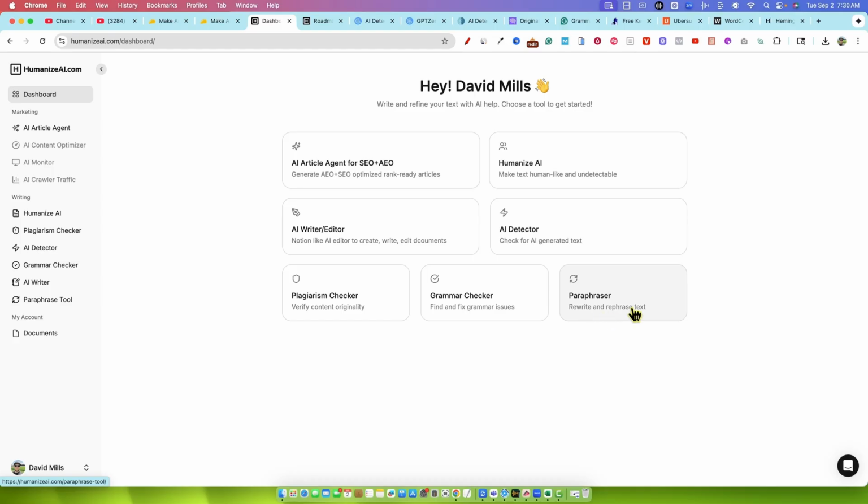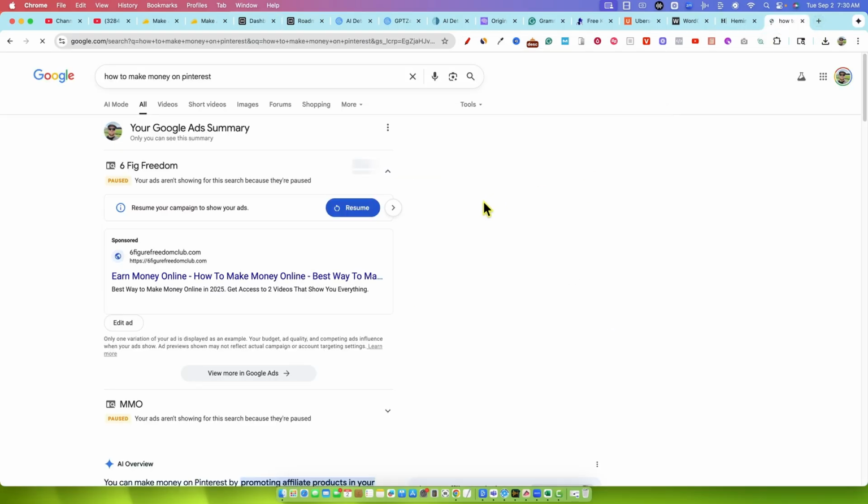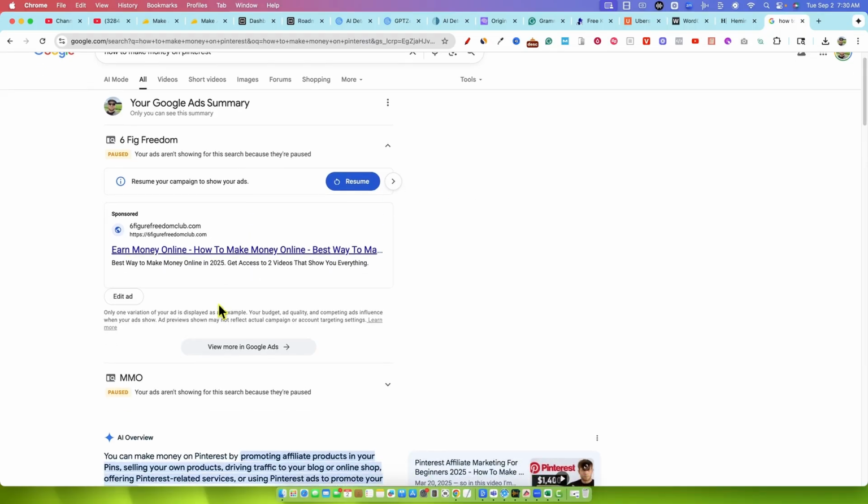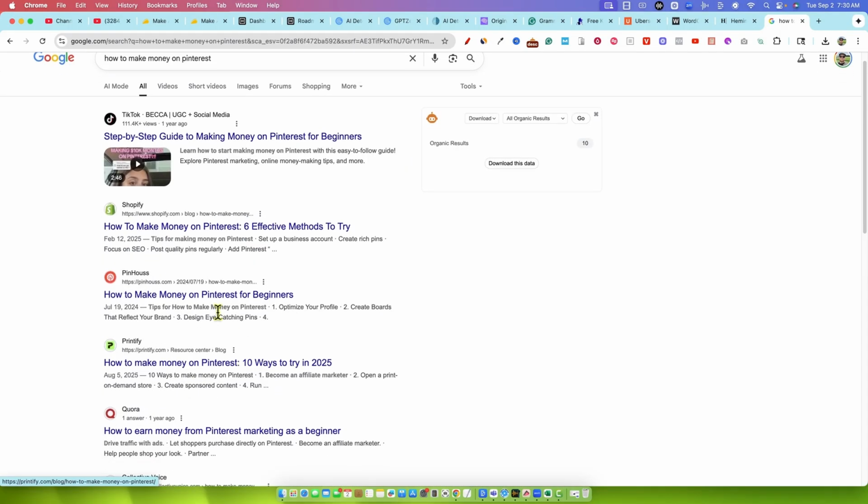Paraphrase or rewrite and rephrase sentences. I'll probably just go and grab some other text from an article from a site. Let's go and find an article on how to make money on Pinterest. All right, so here's a good one. How to make money on Pinterest for beginners.